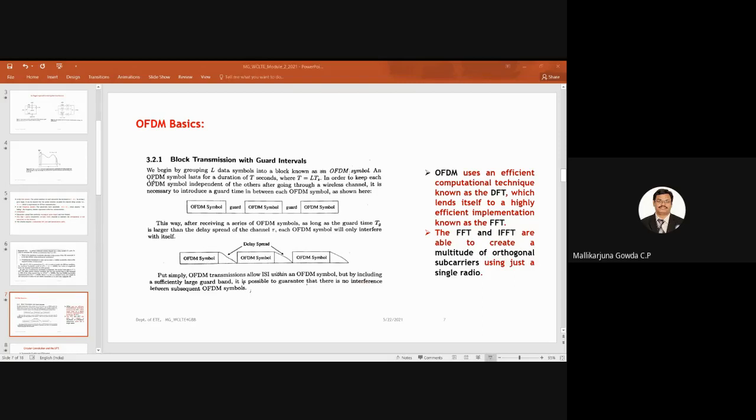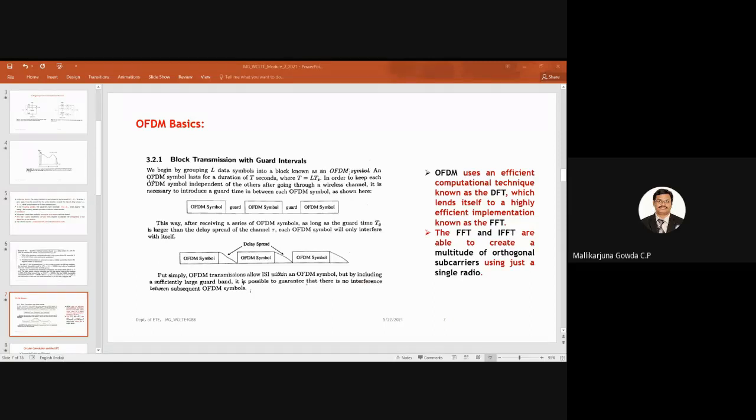Next, after receiving a series of these OFDM symbols, if the guard time, which is denoted as T suffix G, is larger than the delay spread of the channel, then each OFDM symbol will only interfere with itself.